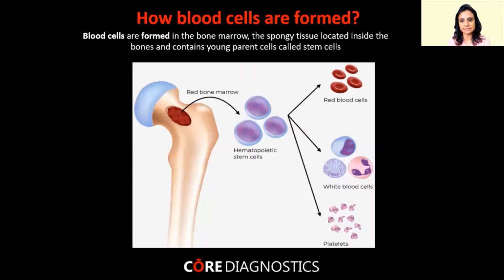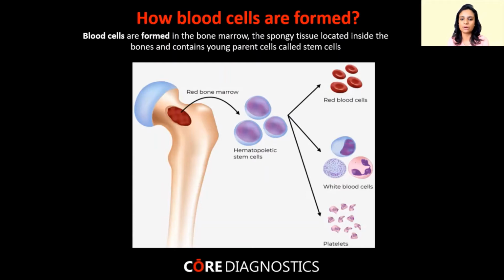One is red blood cells. As we all know, blood is red in color, so red blood cells impart red color to the blood, and they also help in transporting oxygen from lungs to different tissues. White blood cells help us against any kind of infection and provide immunity. Platelets help in clotting of blood.